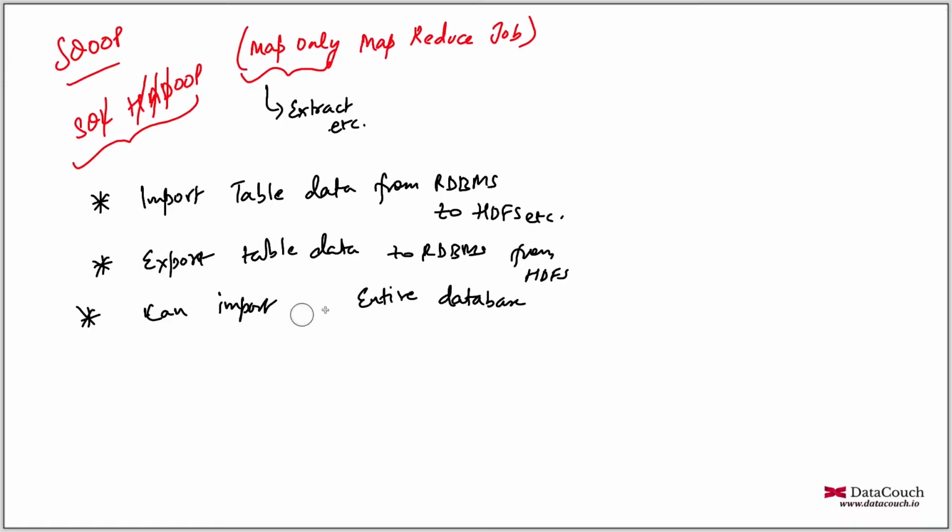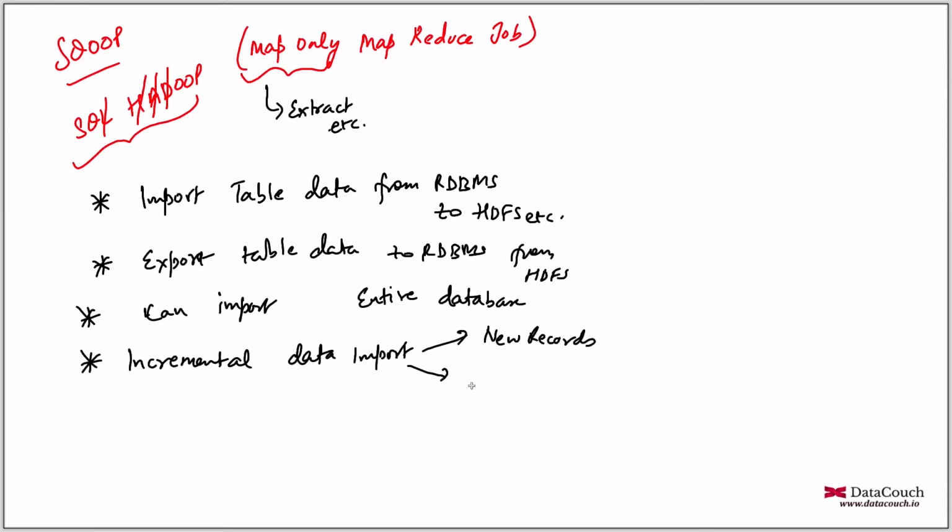You can import the entire database. Apart from that, you can also do incremental load. So you can say that yesterday I brought 10,000 records, I did a full load, but today only 5 records are new. So I will do an incremental load today. So I will not be bringing all 10,005 records. So incremental data import can be done. And this can be based on new records, or it can be based on modified records. New records are append only, so you can define the column based on which you want to do this. And modified records is timestamp based.